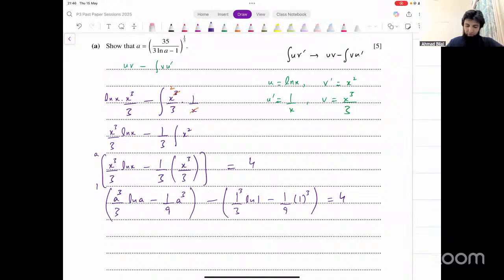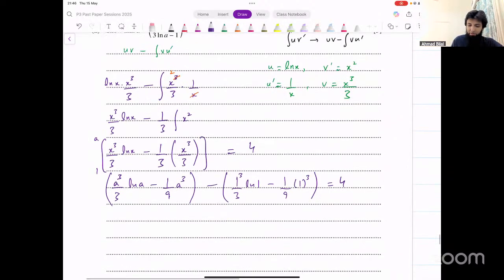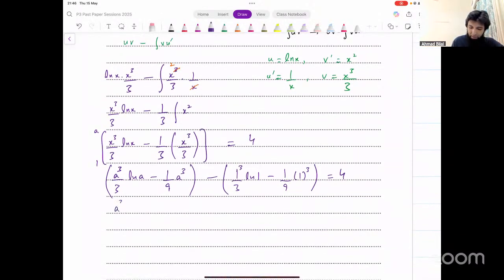Okay, so you see what they want? They want one a on the left side and the other a that is inside log on the other side. So that means we have to make this a the subject, right? The a that is outside log, that has to be made the subject. Now, how do you do that? You can simplify this first of all, and that will give you a cubed over 3 times ln of a minus a cubed over 9 minus ln 1, which is 0, right? So that just gets eliminated, plus 1 over 9